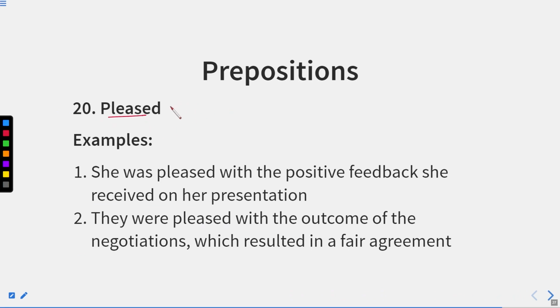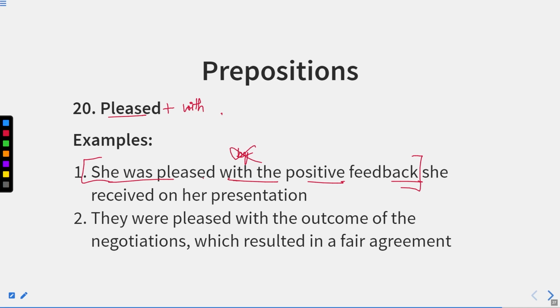Now let us move to the next one. Pleased. Now again, with pleased we always use with. Whenever we make a passive sentence from an active sentence and we are using the word pleased, we will use with and not by. For example, she was pleased with the positive feedback. Now this is an example of a passive sentence. Here we are not using the preposition by.